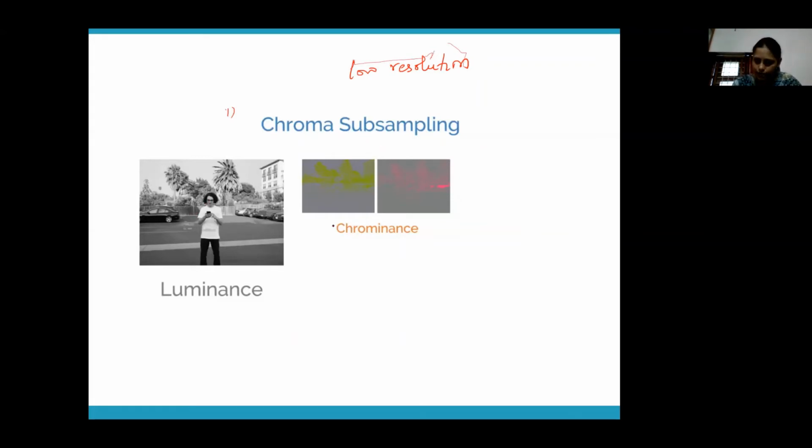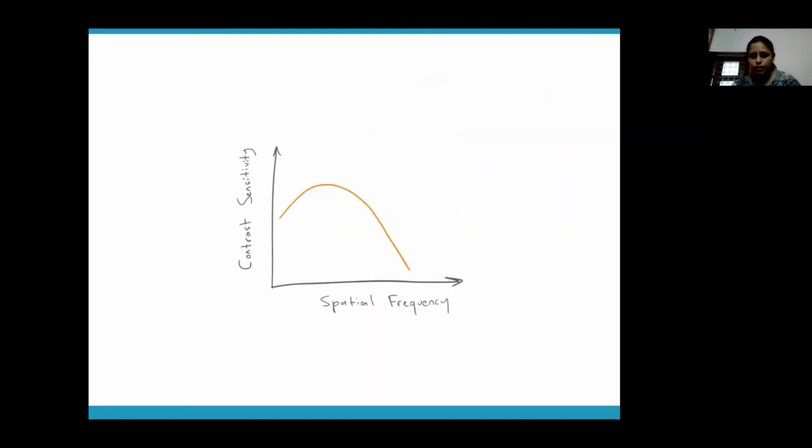You can reduce the resolution of this by a technique called downsampling. That means you will reduce the number of pixels that are used to store color information. So you will downsample the color information by reducing the resolution, or the number of pixels required for representing the color information. That is what is called downsampling. That's the second step that you're doing in JPG. So one property that you have exploited is that our eyes are more sensitive to brightness information than color information, so you can remove a lot of color information by doing this color space conversion and downsampling.